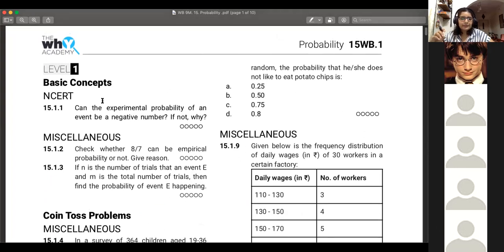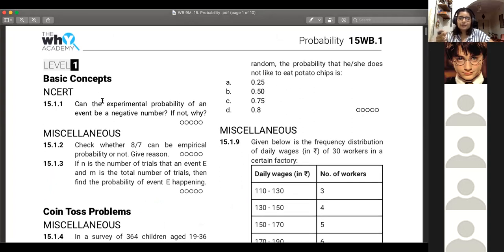All right. So these are basic concepts. You will not get these kind of questions in the exam, but yeah. Can the experimental probability of an event be one?